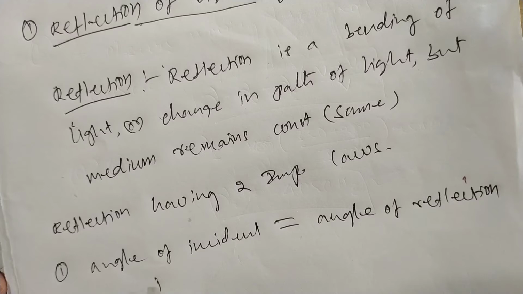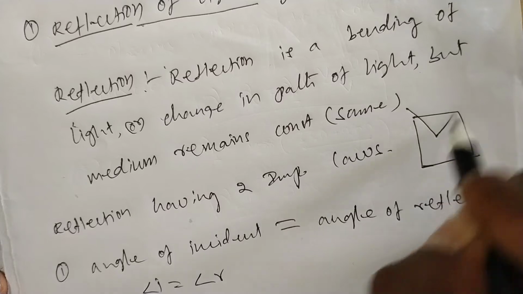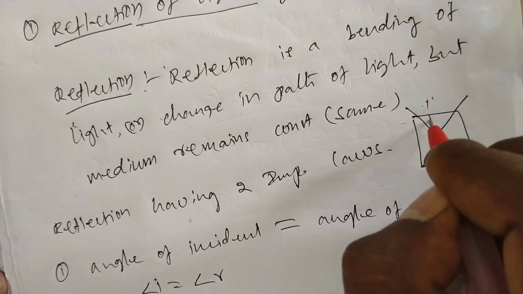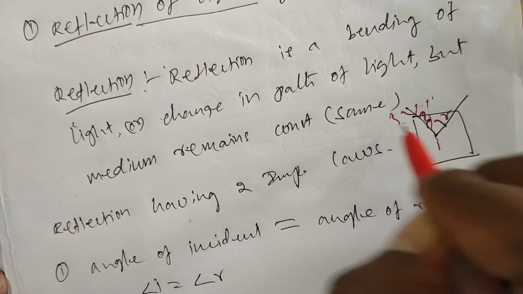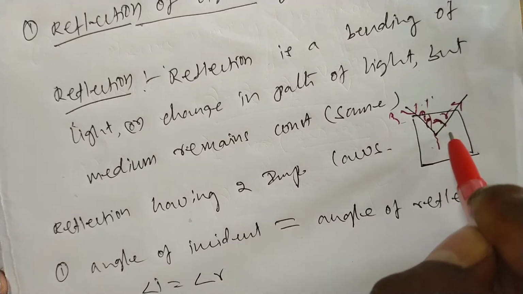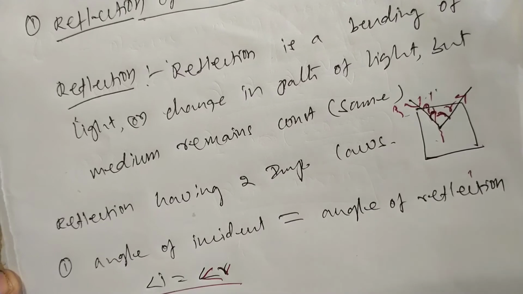See in the mirror, we draw the normal line. This is the incident angle i, and this is the reflected angle r. When light falls on a mirror, there is a reflected ray. That means the incident angle is equal to the reflected angle. This is the first law of reflection.